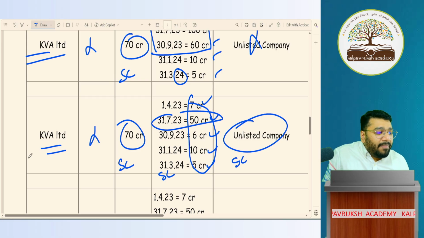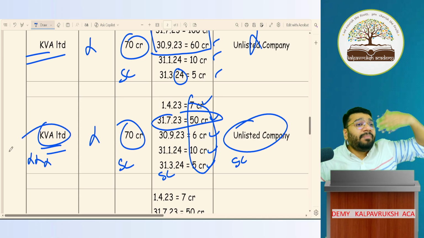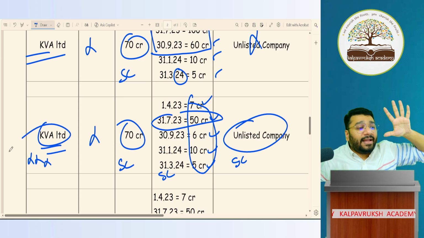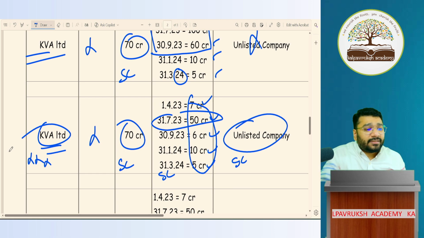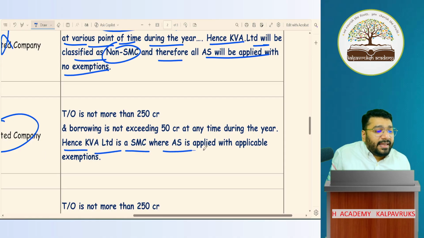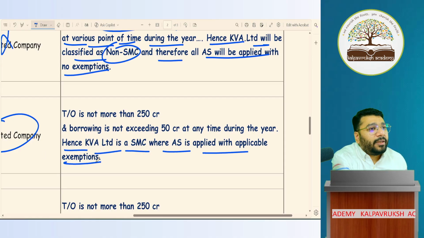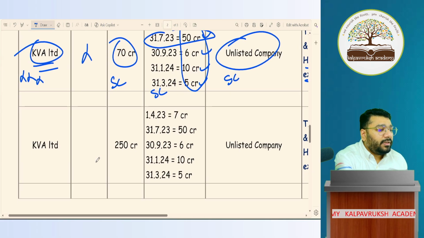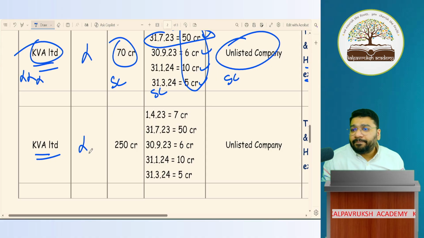KVA is neither a bank nor a financial institution nor insurance. KVA is neither the holding nor the subsidiary of a big company or a super big company. Since all 5 conditions are satisfied, here KVA Limited is a small company. Hence KVA Limited is a small company where AS is applied with exemptions. Okay, not okay. Now, KVA Limited, net worth, leave it.